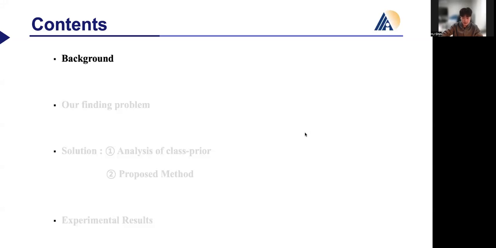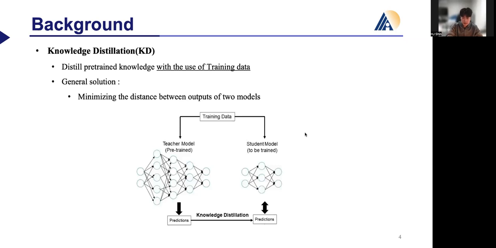This is background. Knowledge distillation is one of the powerful compression techniques that transfers knowledge from a large model called the teacher model to a smaller model called the student model. The general solution is trained to minimize the distance between the outputs of the two models by using the real data learned by the teacher model.